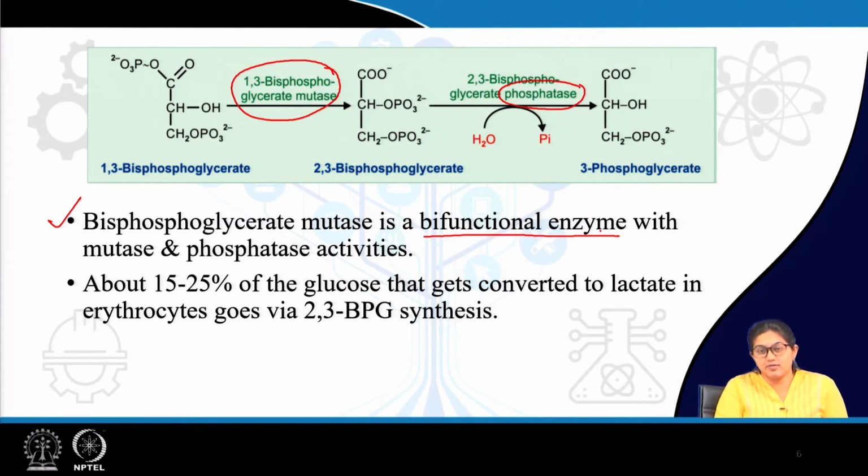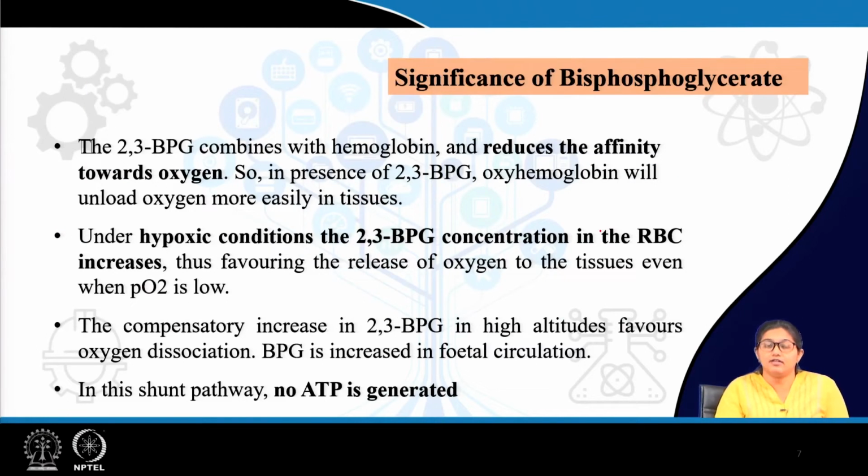Now, as we are discussing the role of 2,3-BPG in RBC, 2,3-BPG is one allosteric regulator of hemoglobin and oxygen binding. What happens is that 2,3-BPG actually reduces the oxygen affinity of hemoglobin. How is it helpful?